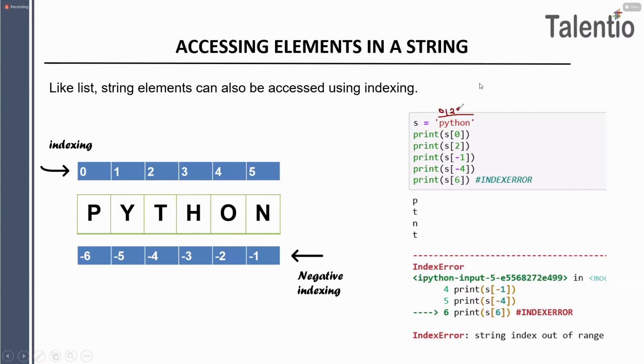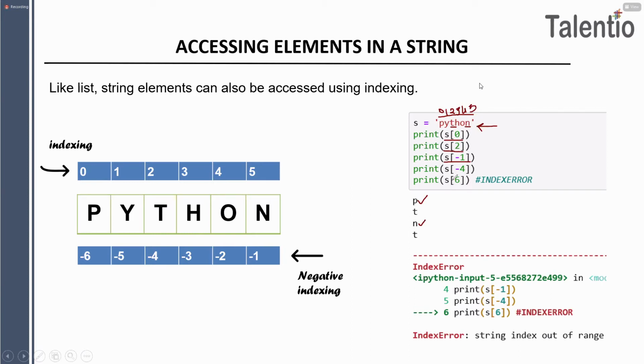When I wanted to print my S of second location, the value present was, guys, T. You can check the location here. When I wanted to print my S of -1 location, as you know, negative indexing will start from the back. What is present on -1? The value is n, guys.